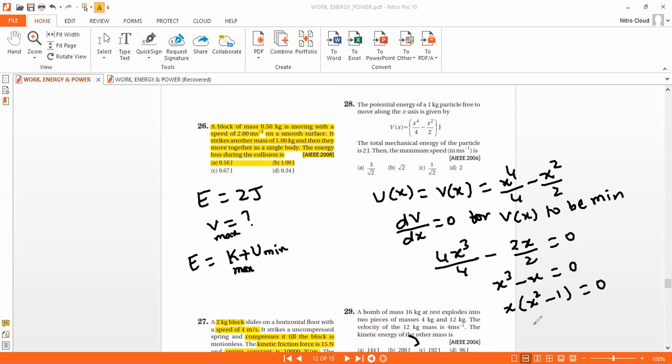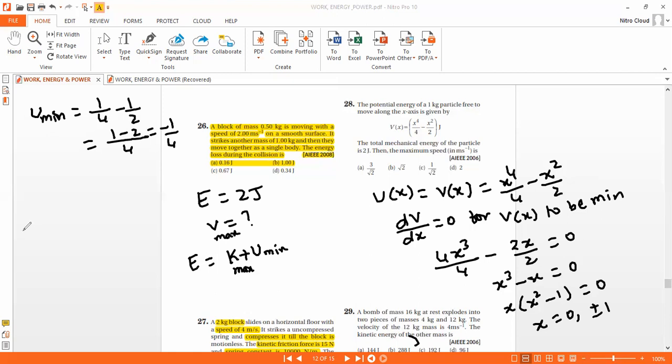So x equals 0, comma, plus or minus 1. So minimum potential energy is given as 1 by 4 minus 1 by 2. That is how much it will be. Take LCM: 1 minus 2, minus 1 by 4.